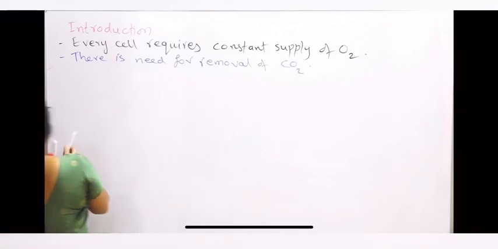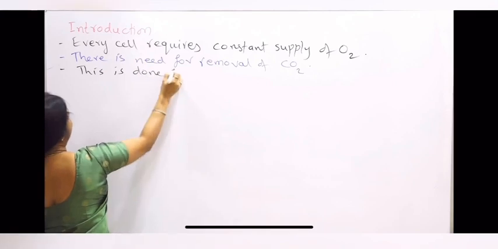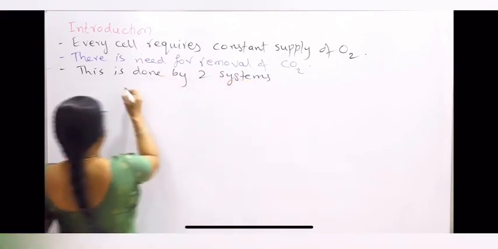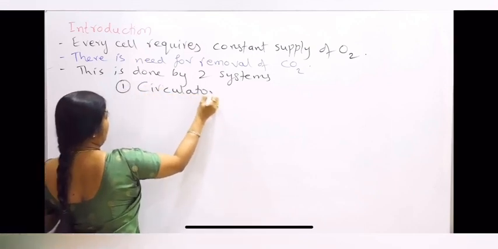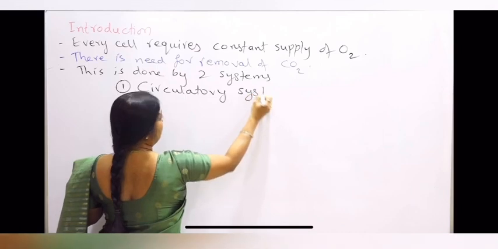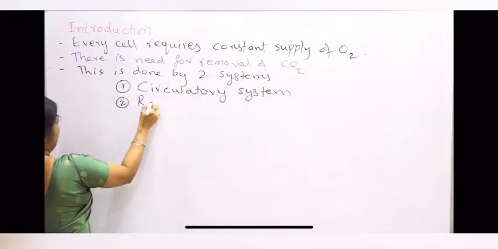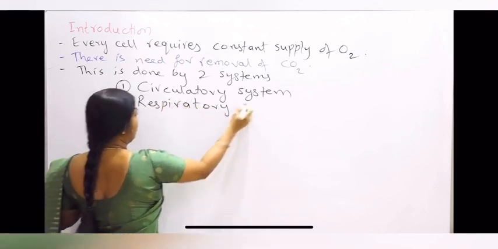The two systems are, one is the circulatory system, which we have to take up in another chapter, and the other is the respiratory system. Right now we will be taking up only the respiratory system.